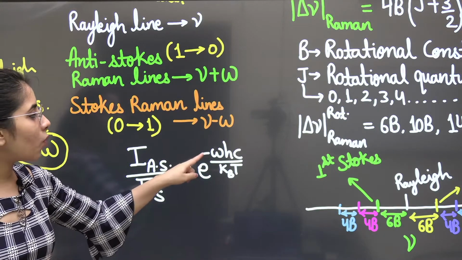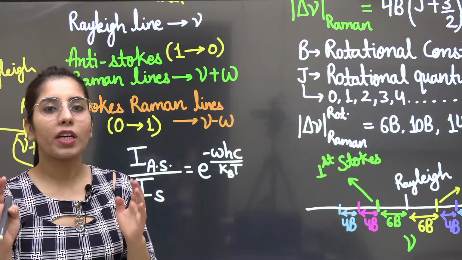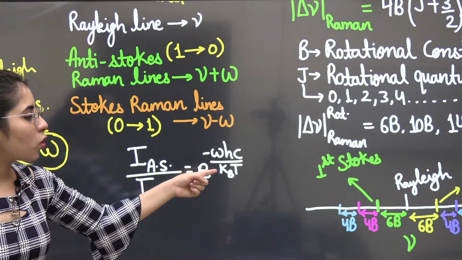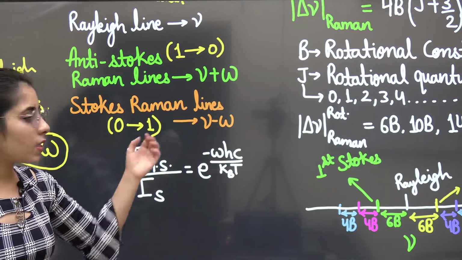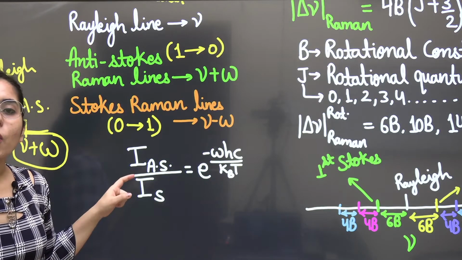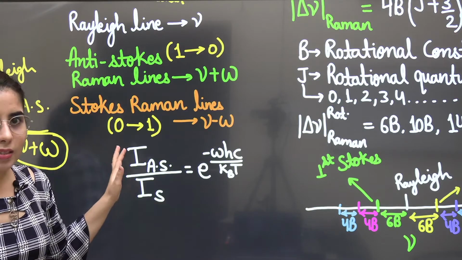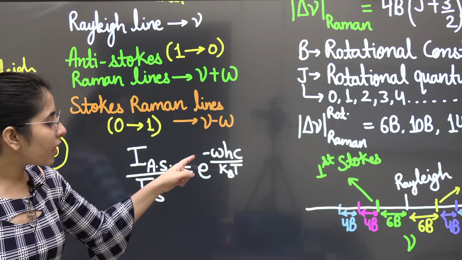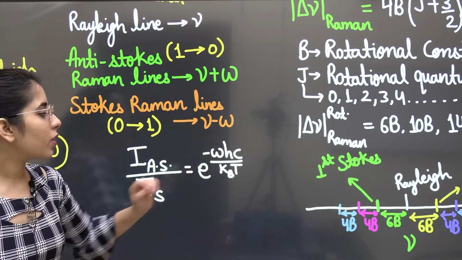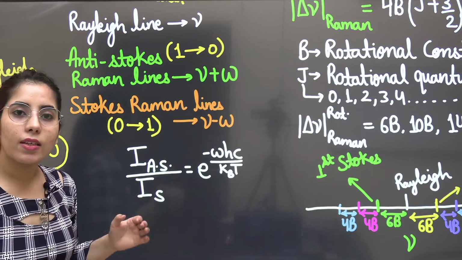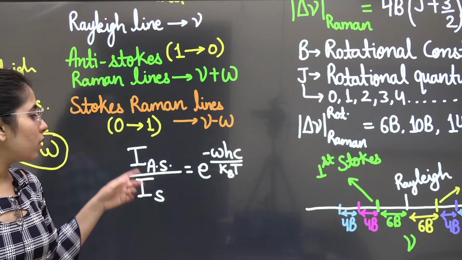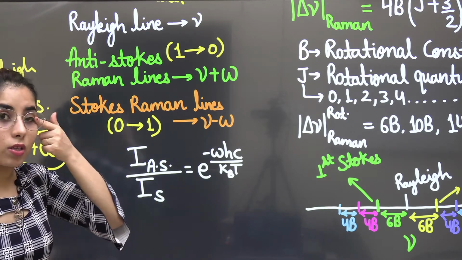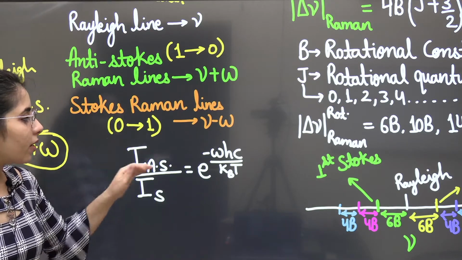Omega is the wave number separation between two Raman lines, kB Boltzmann constant, T temperature, h Planck's constant, c speed of light. And now from this ratio, since it's e to the power minus omega hc upon kBt, it shows that the intensity of Stokes line will be more in comparison to the intensity of anti-Stokes line. Clear? So this is another important point.